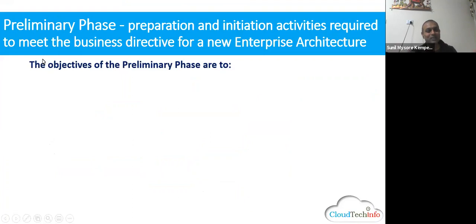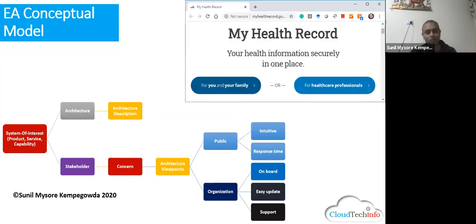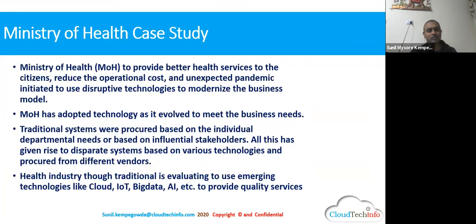Now let us understand the company, based on the problem you saw here. The Ministry of Health thought, we have so many legacy systems. Two things.